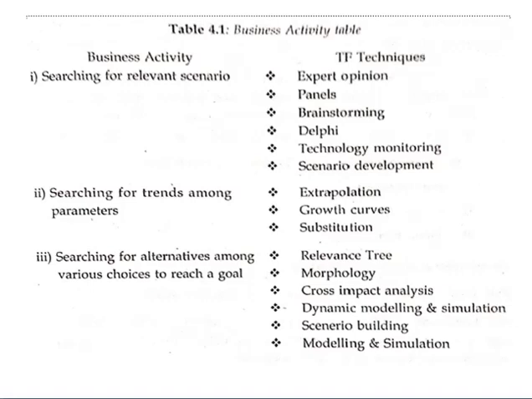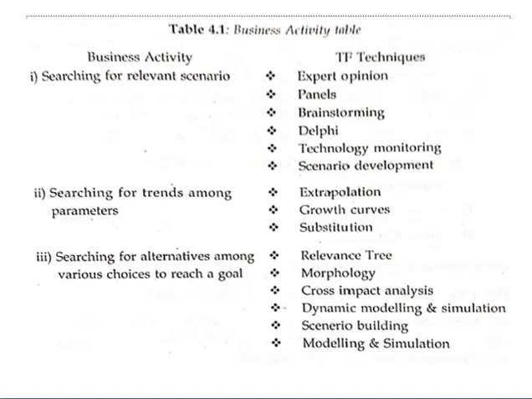In a similar way, if I go for another activity like searching for trends among the parameters, that is, if you want to search for the trend taking place among the parameters, you will be using exploratory, growth curve, and substitution methods. All these are technology forecasting techniques used for business activities like searching for trends among the parameters.